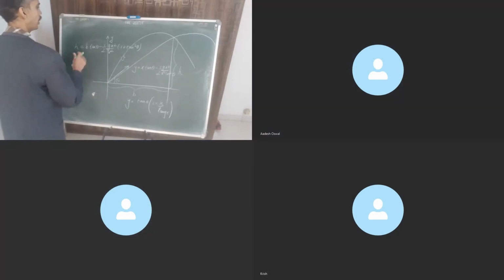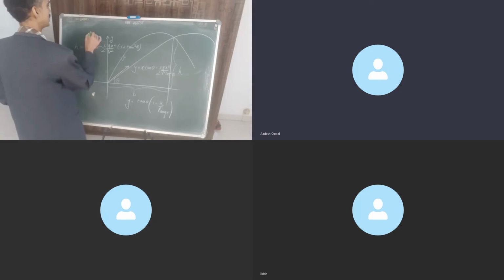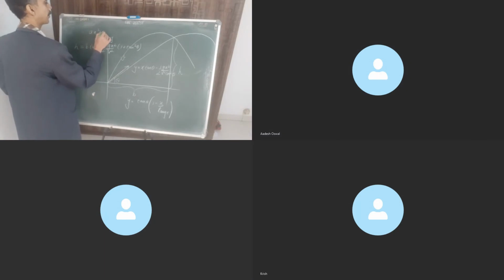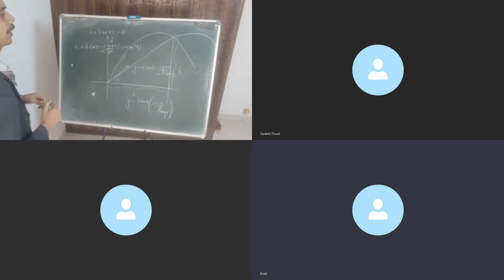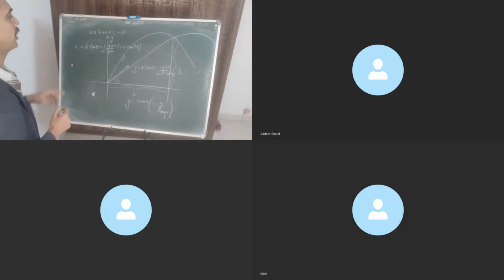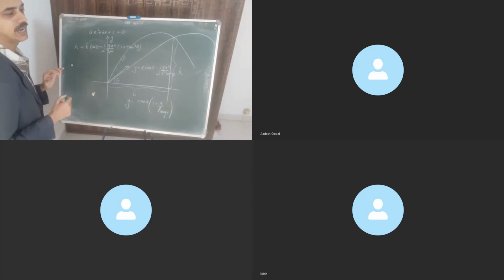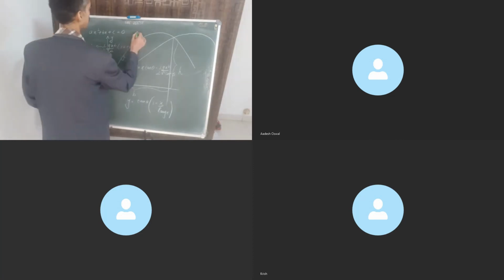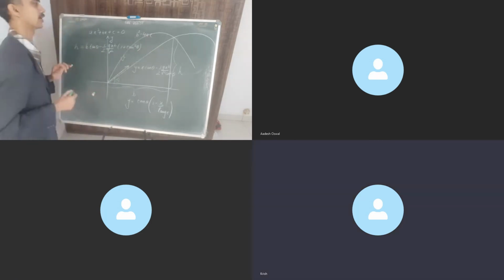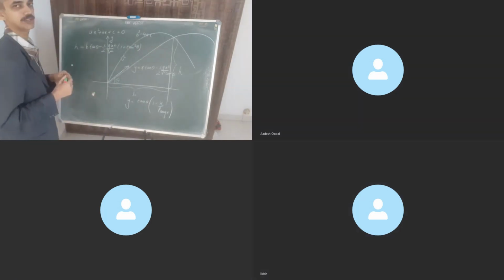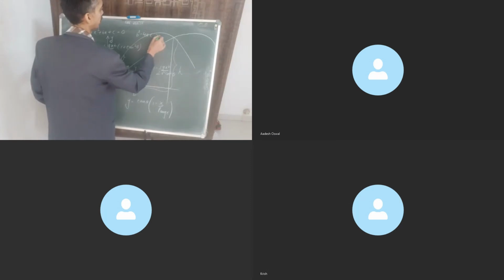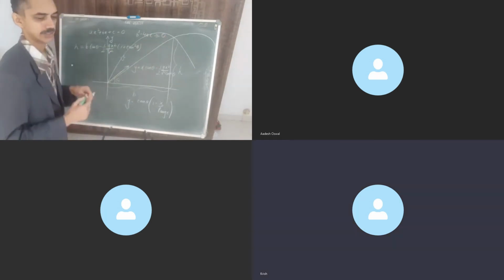Okay, so let me ask you over here, what are the values for a, b, and c? I'm referring to ax square plus bx plus c equal to 0. This is the form of a quadratic equation, right? And here we have the discriminant to be b square minus 4ac, correct? b square minus 4ac for real roots must be greater than or equal to 0, right?